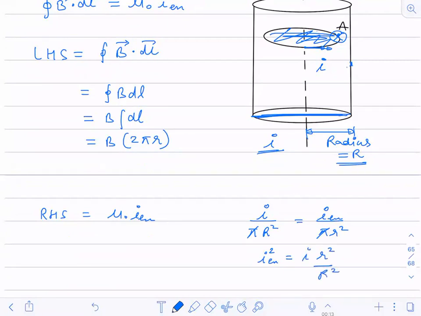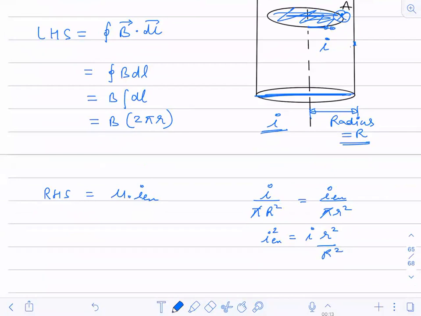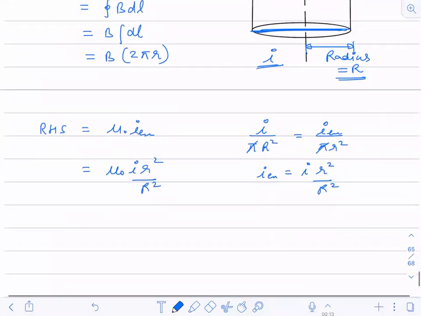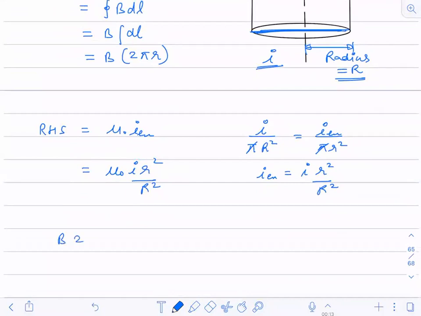Now substitute this value. Sorry, this is not a square over here. So now just substitute this value. What will you get? You'll get mu naught I small r square divided by capital R square. So this is RHS. Now LHS was B into 2 pi r.